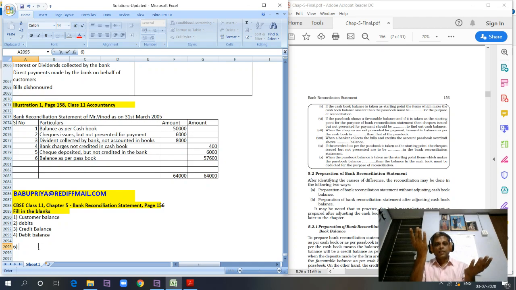Okay, in the cash book the balance will be lower because we have already issued the checks to the supplier, reducing the balance. Now we have to arrive at the balance as per cash book, so reduce the balance in the passbook. Here we are taking the passbook balance as a starting point, arriving at the cash book balance. The cash book balance is lower because checks were issued to the supplier and we have reduced the balance in the cash book. So to arrive at the cash book balance, less, right?